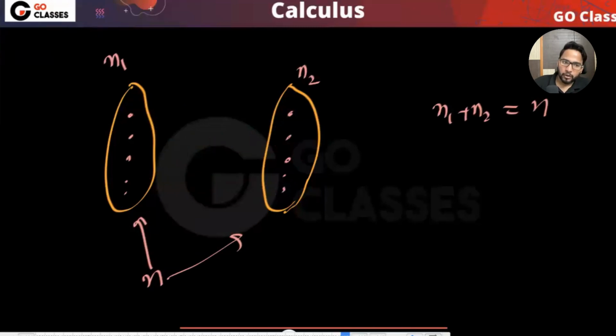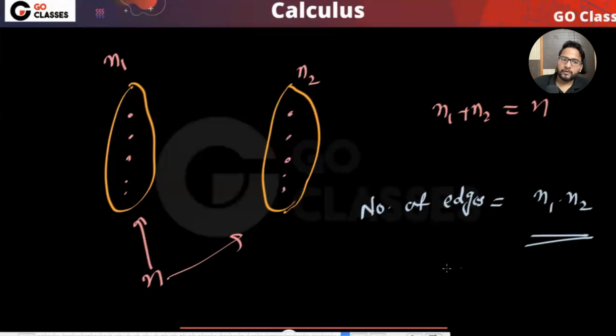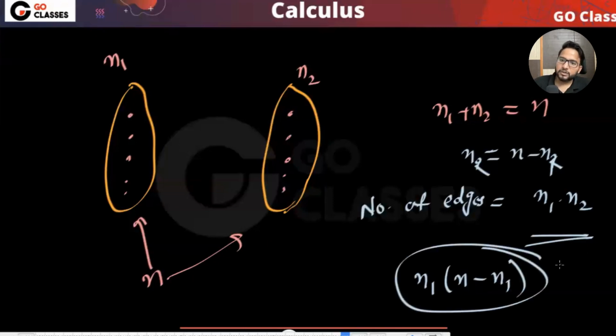if you want to maximize the number of edges, the number of edges will be n1 into n2. If you want to maximize this, then what should be the value of n1? Okay, you can do it using a similar method. You can put n1 equal to n minus n2, or n2 equal to n minus n1. So you want to maximize n1 into n minus n1, right? If you maximize this, you will get n1 as n by 2, right?